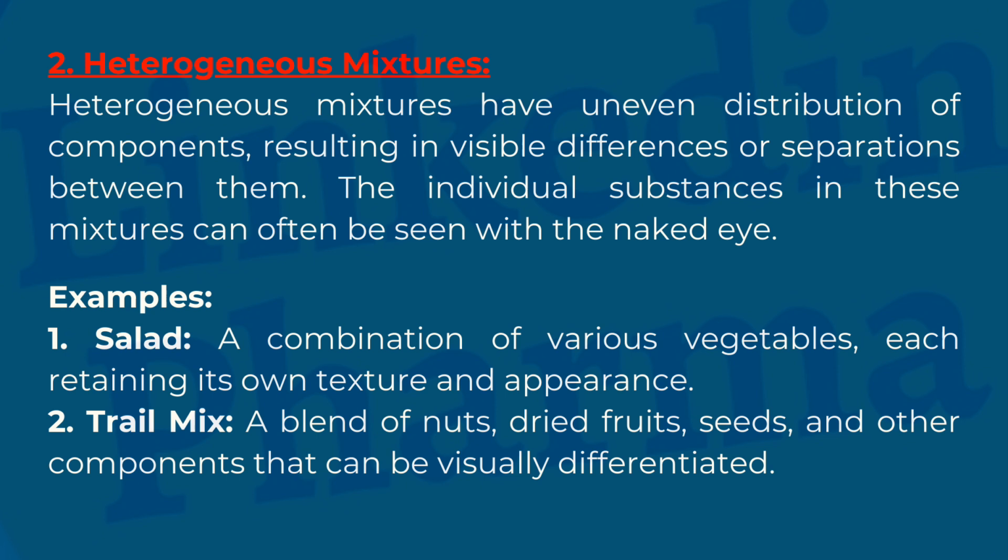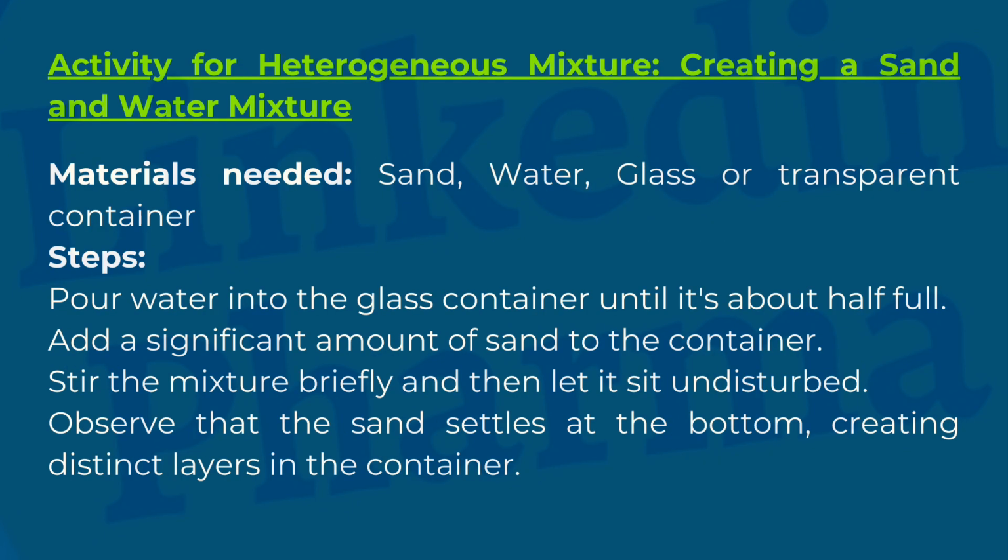Examples. Salad. A combination of various vegetables, each retaining its own texture and appearance. Trail mix. A blend of nuts, dried fruits, seeds, and other components that can be visually differentiated. Activity for heterogeneous mixture, creating a sand and water mixture. Materials needed: sand, water, glass or transparent container.